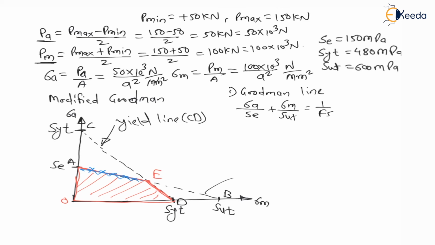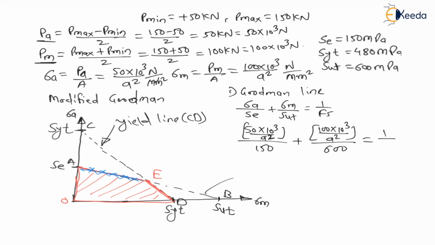Stress amplitude is 50 into 10 to the power 3 divided by A squared, divided by SE, which is 150, plus mean stress sigma M is 100 into 10 to the power 3 divided by A squared, divided by SUT, which is 600, is equal to 1 upon factor of safety.